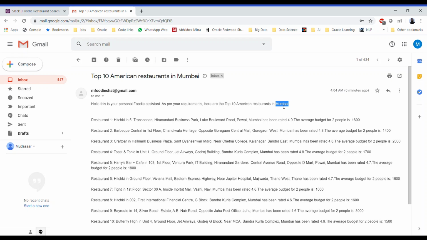And then we entered the email ID wrongly, so the bot was able to verify that the email ID was wrong, and it prompted us to enter an email ID again. So when we fed the right email ID, it sent us an email of the top 10 American restaurants in Mumbai. So that's the third storyline that we have verified using Slack,